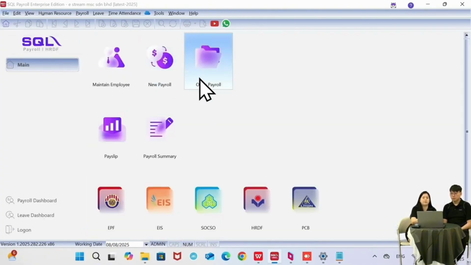So actually we have another module, which is a mobile application. In the mobile app, we have three main functions. The first one is the leave application and the e-claim module. Meaning from the phone itself, the employee can apply for leave, and then you as a manager can approve the leave, and we can post it into the system for you. So you don't have to go to the leave application to do it manually.